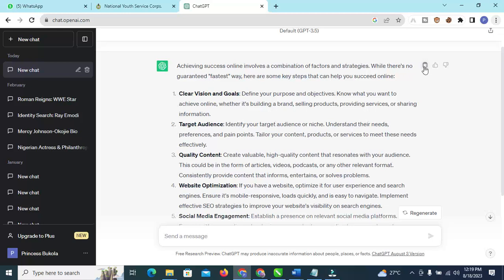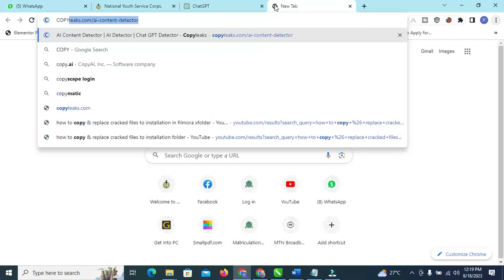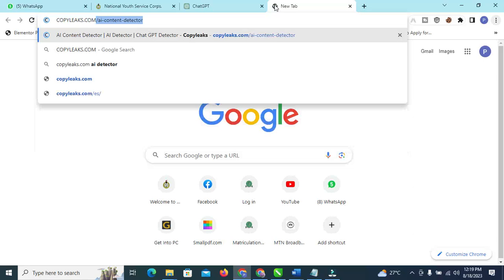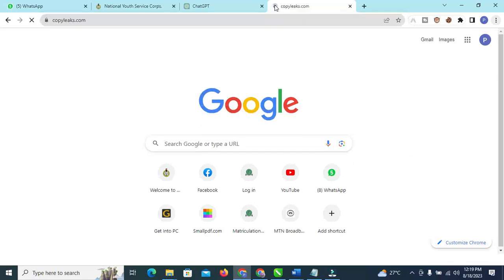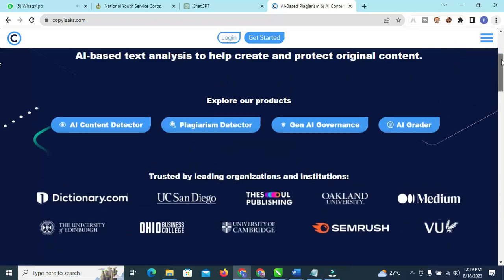So now let's copy it. The first website we are going to use is called copyleaks.com. So now let's go to copyleaks.com. It's an AI detector website. We have a lot of websites like that on the internet to check your content, whether it is human generated content or AI generated content. But this is one of the best websites that we use. So now let's go to AI detector.